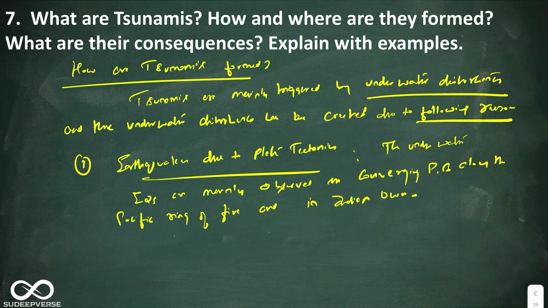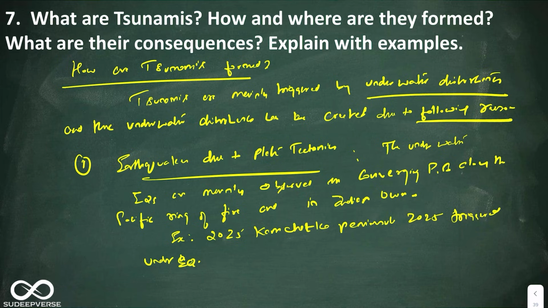Okay, example you can give is 2025 Kamchatka Peninsula. In 2025, that is this year, it triggered underwater earthquakes which triggered tsunamis near Hawaiian Islands.